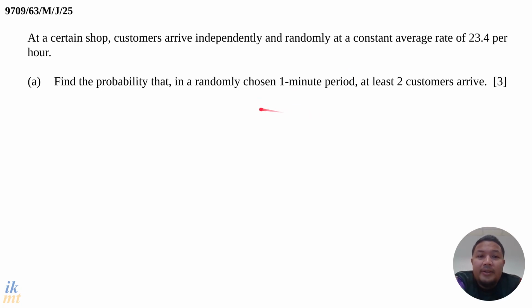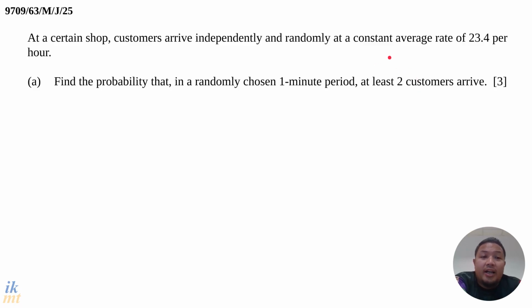Next, our discrete random variable is described using a mean value or an average rate. Whenever the keyword is average or mean, it's probably going to be Poisson.